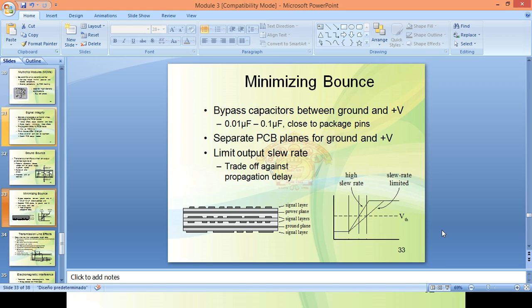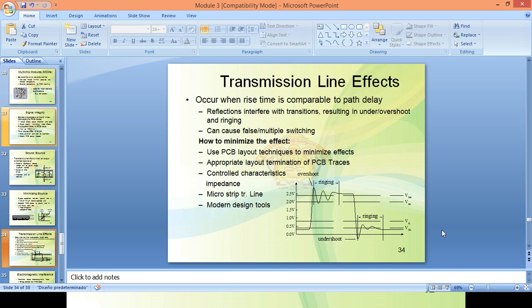The next effect is the transmission line effect. This is another signal integrity issue. For high slew rate signals, there is noise due to the transmission line effect.